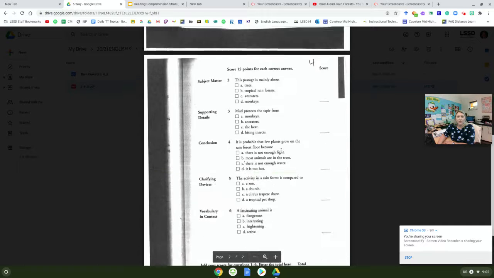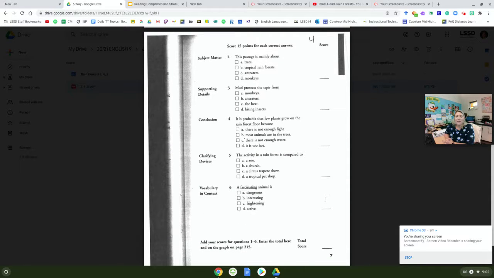Okay, moving on. Number 2. This passage is mainly about trees, tropical rainforests, anteaters, monkeys. What do you think? This is the subject matter of this story. What's this whole passage about? What was the author trying to convey to us? Was he or she only talking about trees, tropical rainforests, anteaters, or monkeys? We talked about trees. We talked about anteaters. We talked about monkeys. But we also talked about many other things than just those. So we're going to go with B, tropical rainforest, just like the title told us.